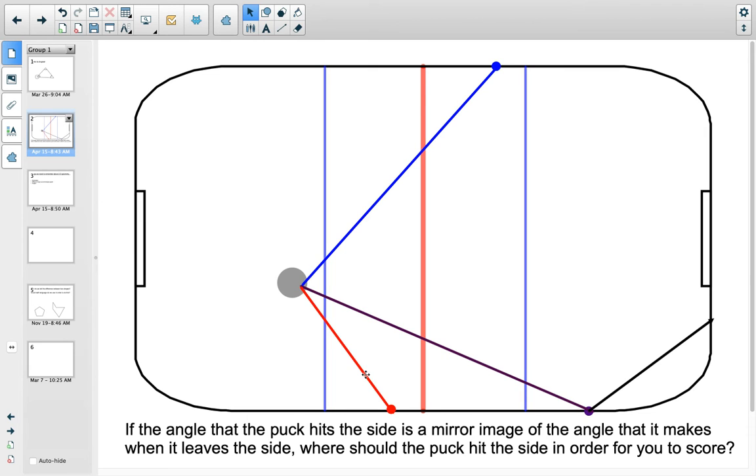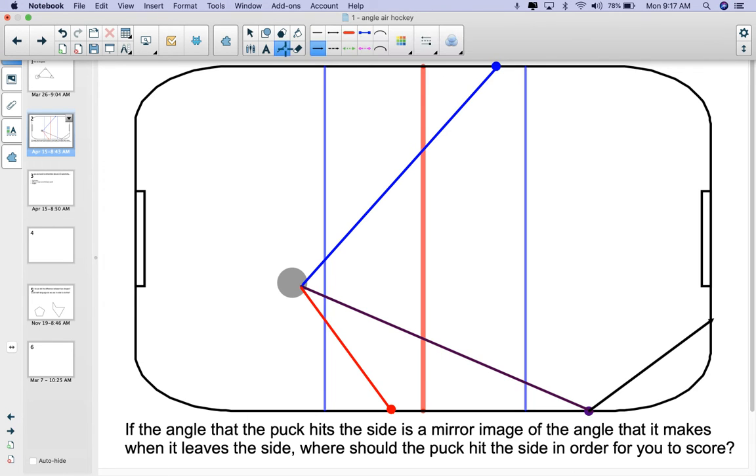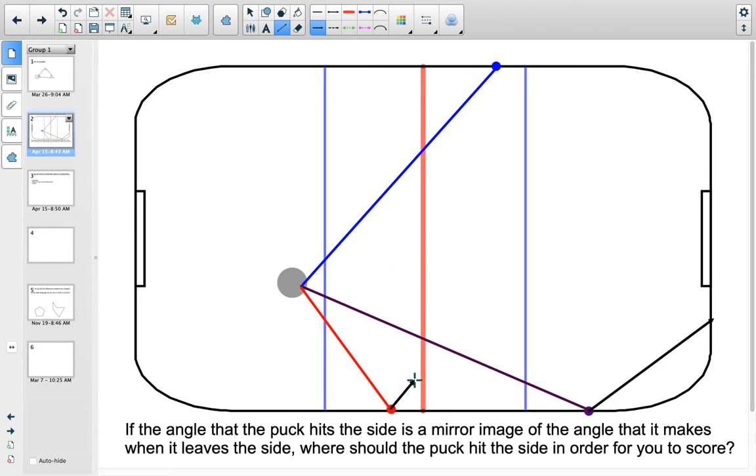My red one, so let's take a look at my red one. My red shot is going to come off. I'm going to try and make the angle about the same. Let's say that's about right. So that means this angle here is the same as this angle here. Clearly, that's not going to score either, right? That looks like it's going to go.